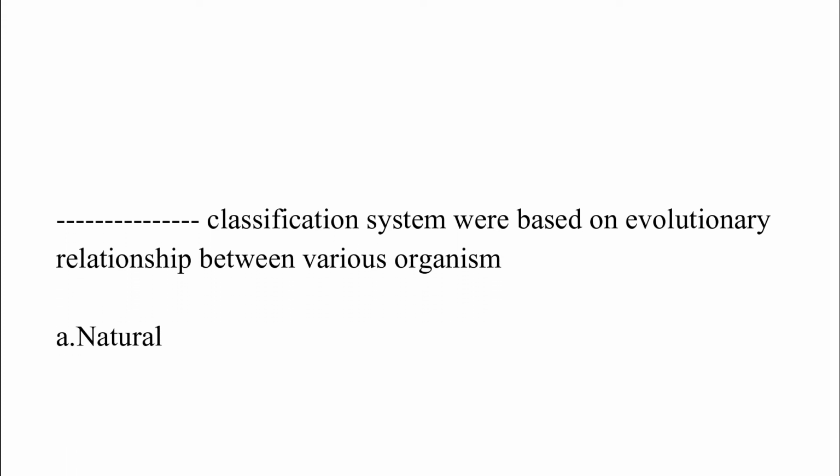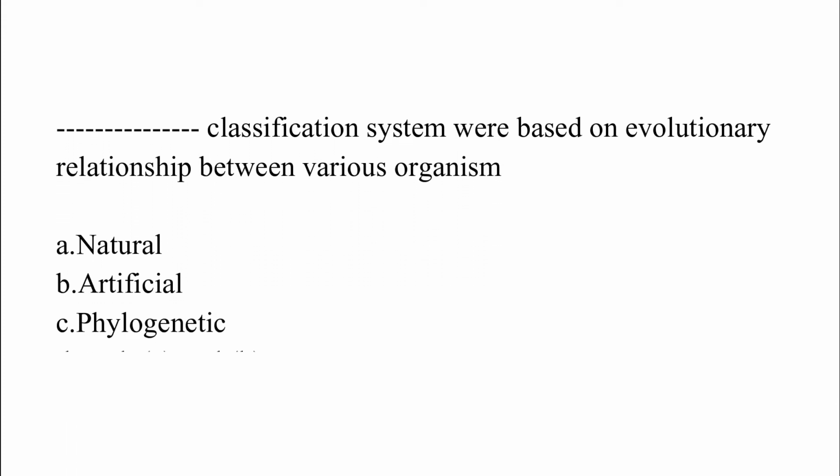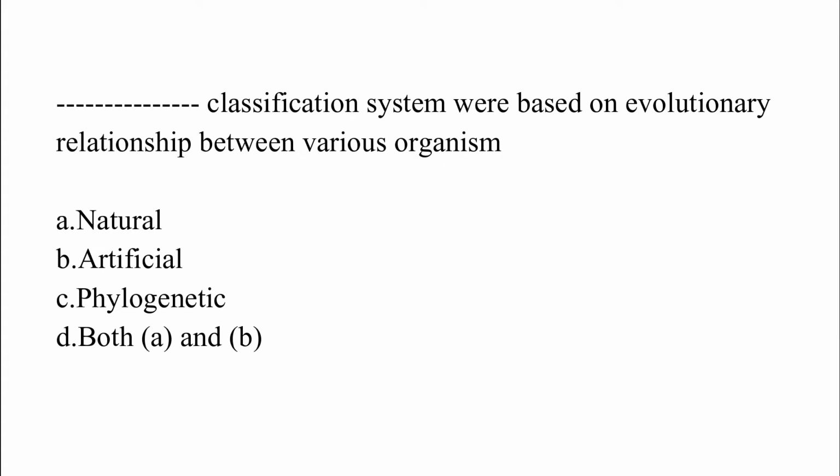Dash classification system were based on evolutionary relationship between various organisms. Option A, natural. Option B, artificial. Option C, phylogenetic. Option D, both A and B. The correct answer is option C, which is phylogenetic. Phylogenetic classification system were based on evolutionary relationship between various organisms.